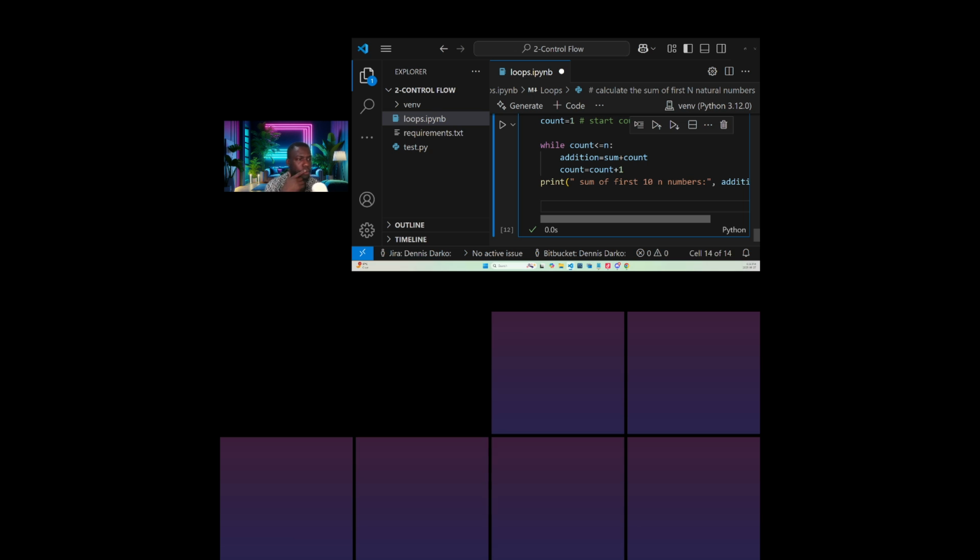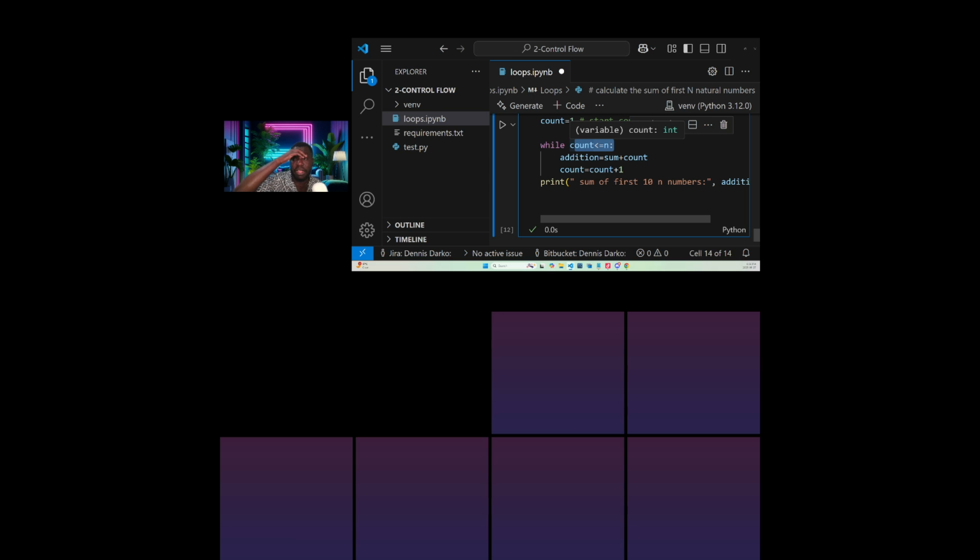So you see, let me remove this because I want it to be explanatory. We are saying that while count is less than or equal to n, addition is sum plus count. Count is equal to count plus 1. Print, sum of the first 10 natural numbers is addition. So this is the result that we want to print, because the result is here. We will get the result from here. This will help us to be iterating, okay? And this is the condition we have set.